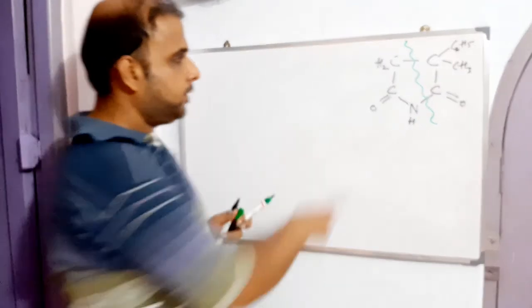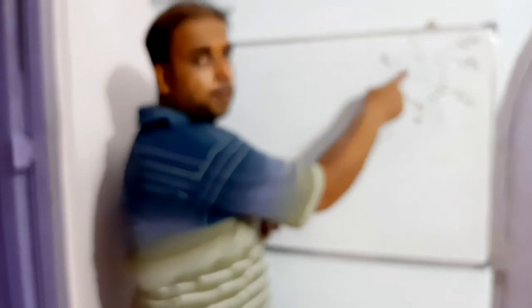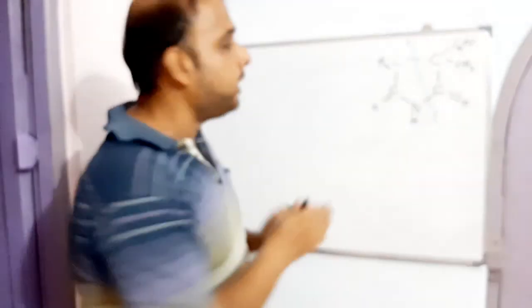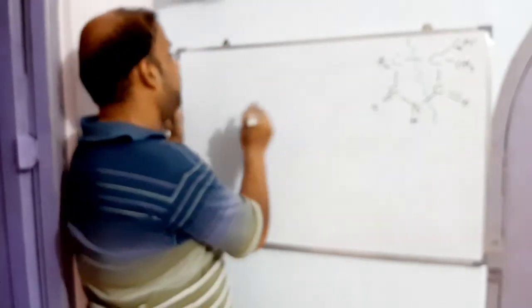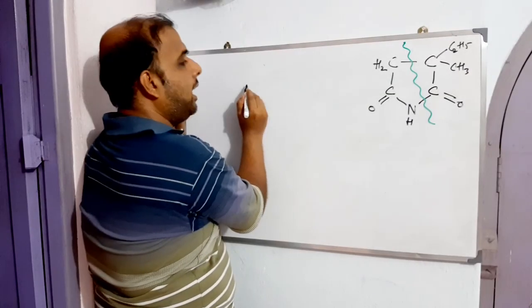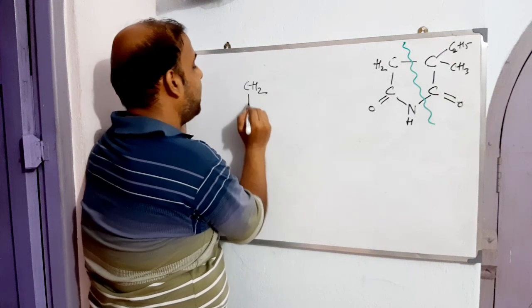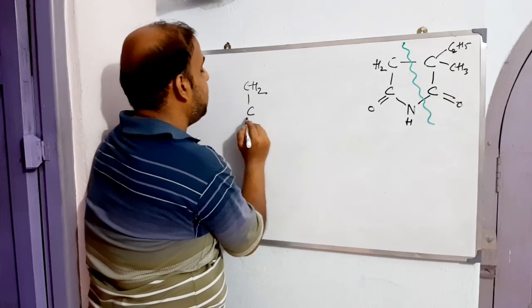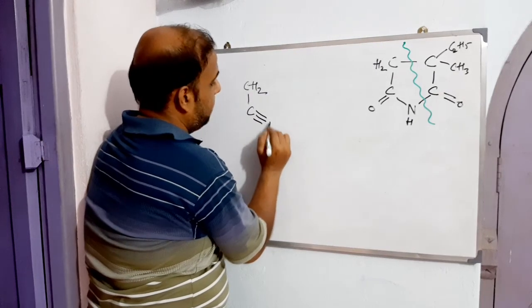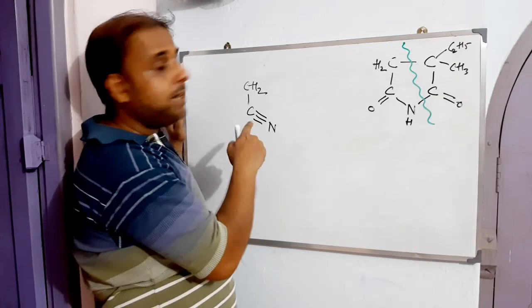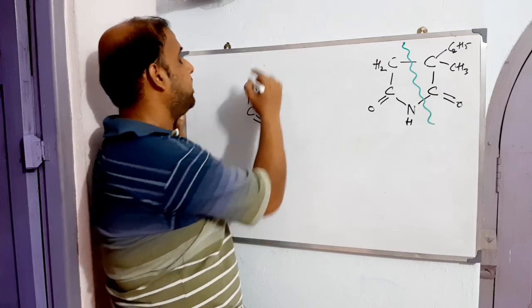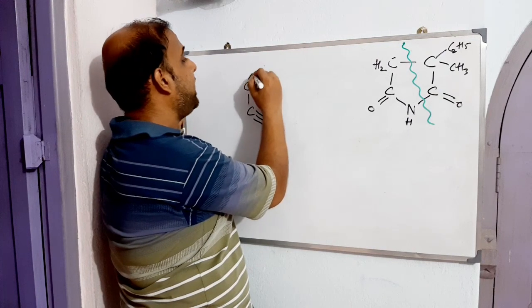From here, this is found to be one of the fragments. Now let us see what shape can be given to this particular fragment. What shape can be given? Let me see what kind of shape can be given to this. So this is basically acetonitrile, and we have to go further.